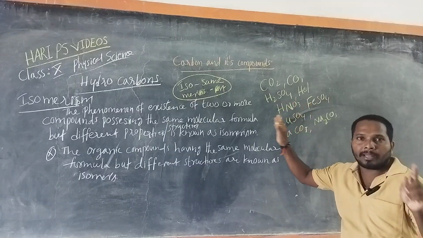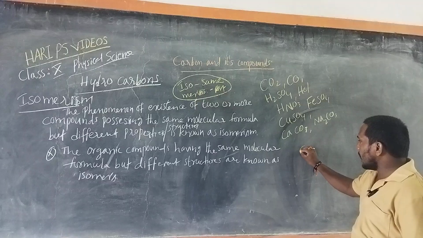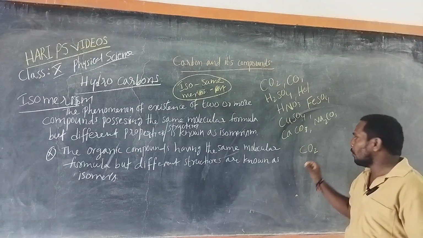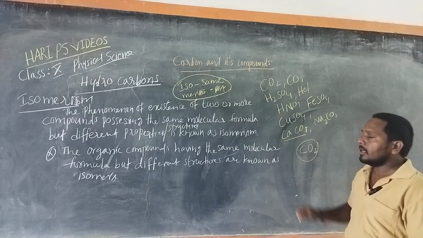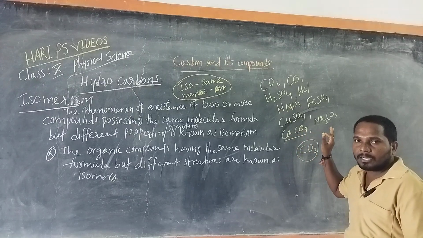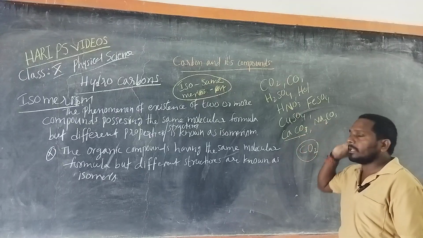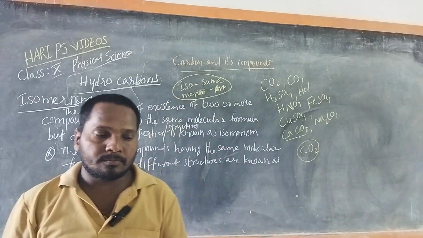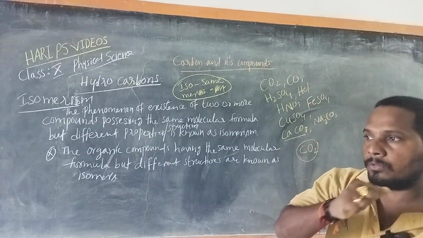Carbon dioxide means carbon dioxide. There is no such compound or molecule with one carbon atom and two oxygen atoms that is anything other than carbon dioxide. Similarly, calcium carbonate, formula CaCO3. No such inorganic compound exists having one calcium, one carbon, three oxygens. So we observe isomerism only in the case of organic compounds.